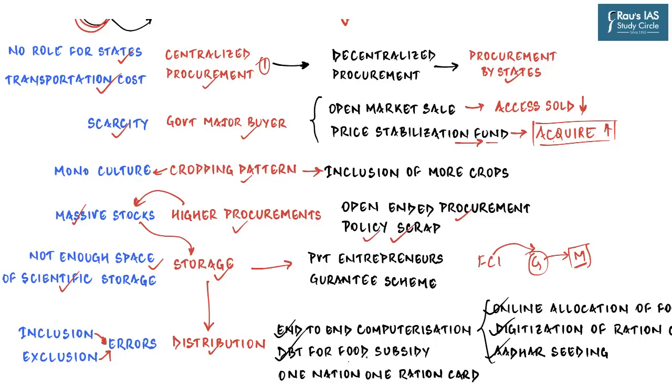For example, instead of giving the food, equal amount of cash can be transferred into the beneficiary's account. It has been tried, but it has its associated challenges with it. Then we know that government is already implementing one nation, one ration card, so that when a person migrates from one locality or one state to another, she is not deprived of her right to food.